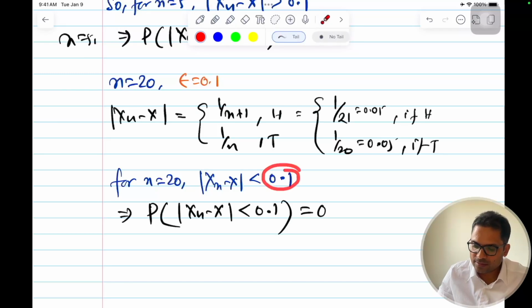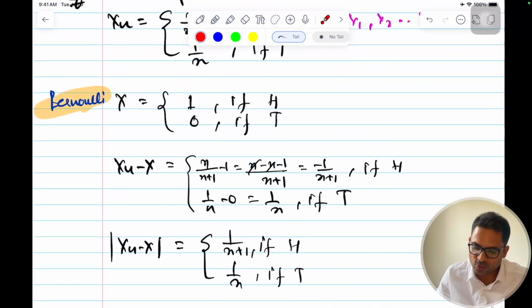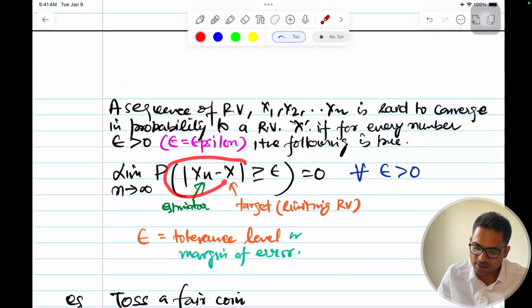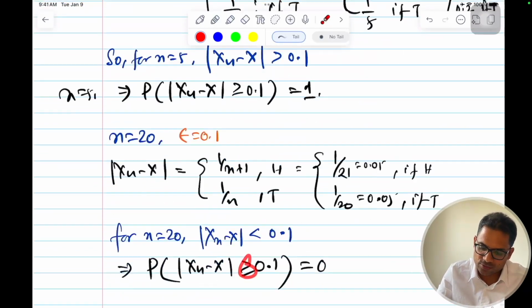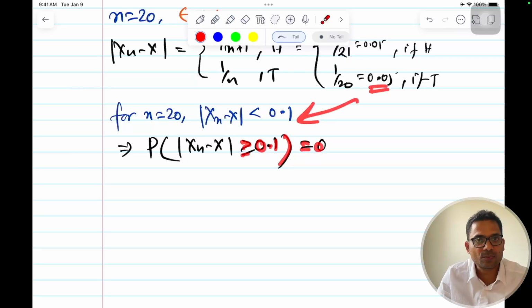This is 0.05, so this value will never cross 0.1, my tolerance level. Let's check the formula: greater than, yeah, greater than. So this being greater than or equal to 0.1 becomes 0. Yes, because 0.05 is less than 0.1.